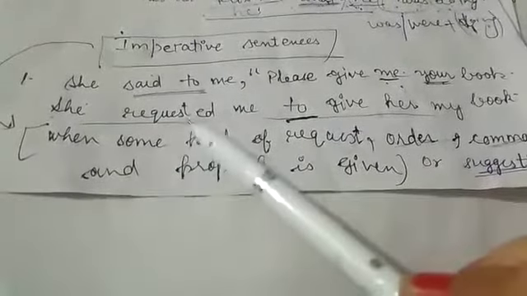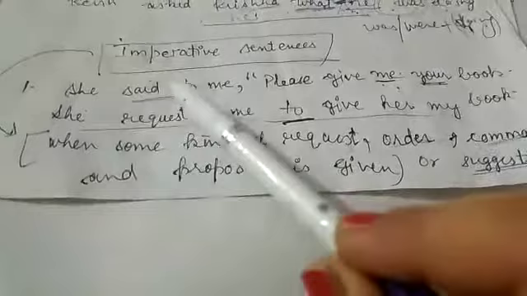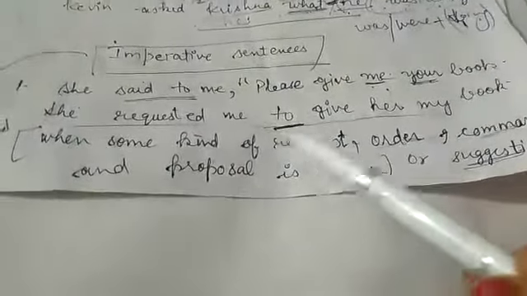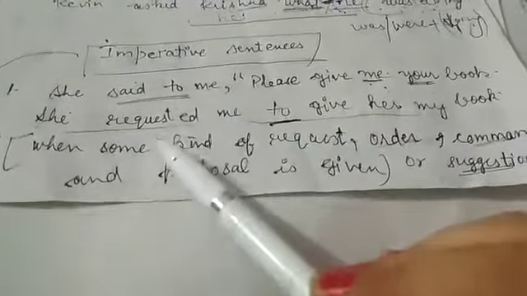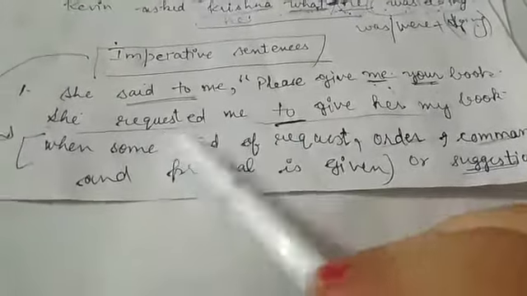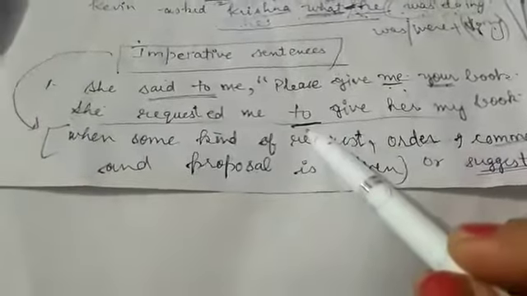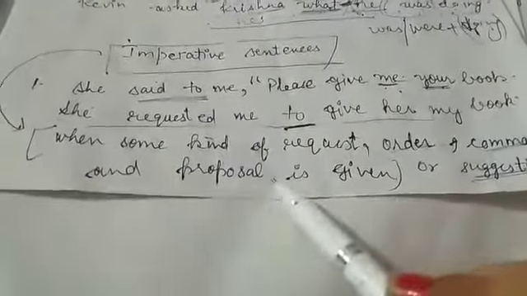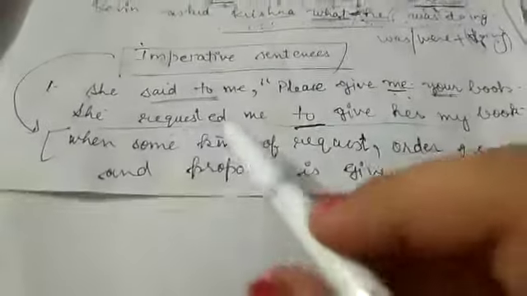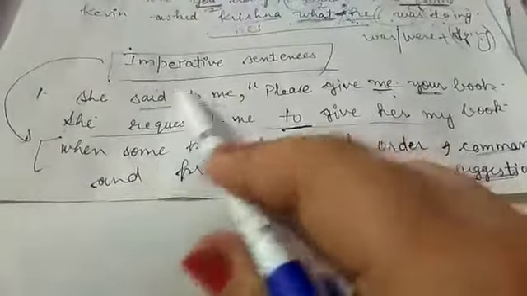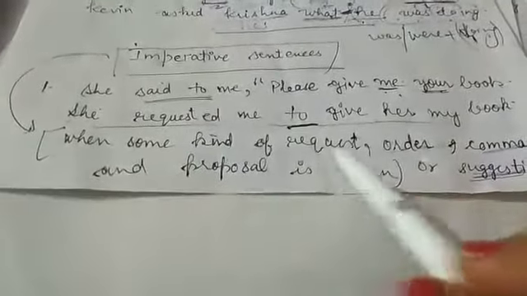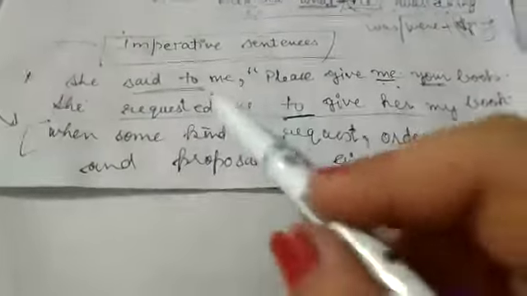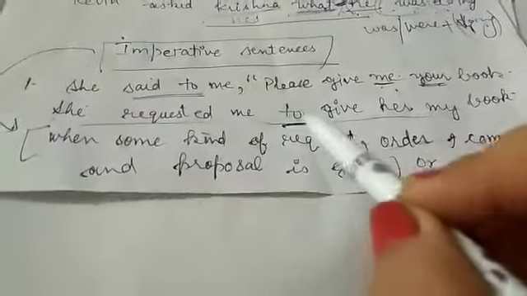If a request is made, then it will be requested instead of said to. And the connector that we will use will be to. Requested to, suggested to, proposed to, ordered to. Clear? So requested to, ordered to, commanded to, proposed to, suggested to. Like this, in the place of the reporting verb, we are going to use these words according to the mood or the sense of the sentence, and along with it the connector we will use is to.